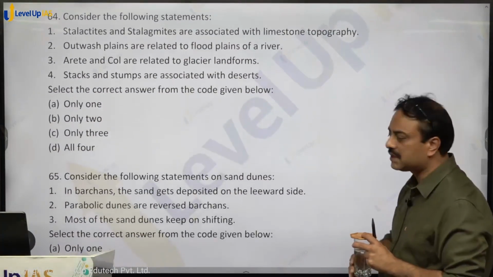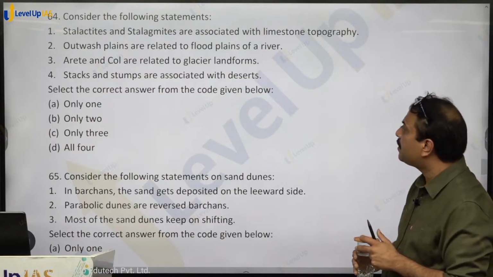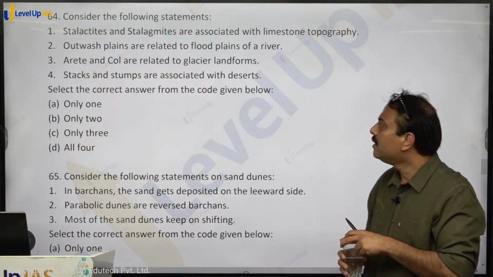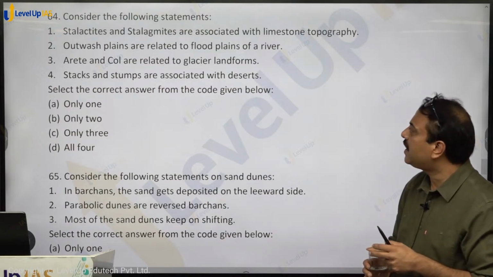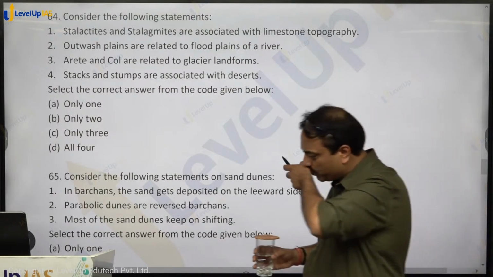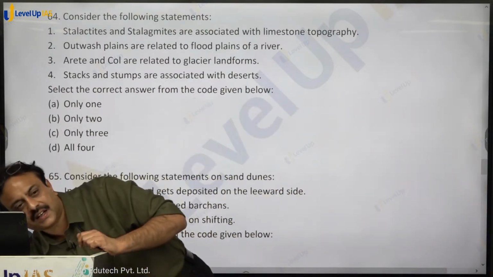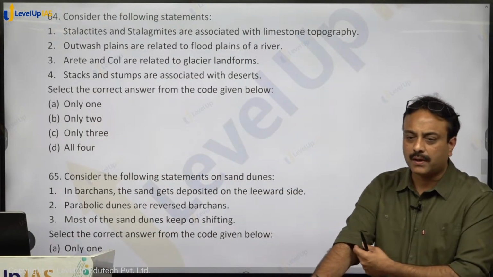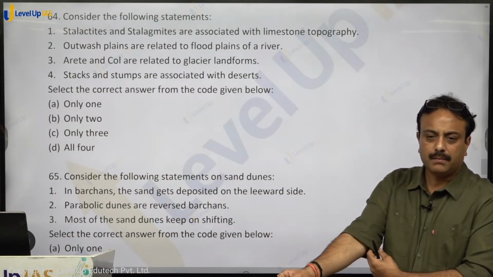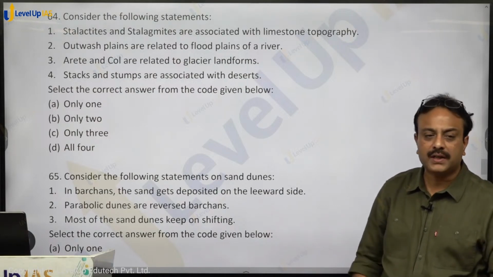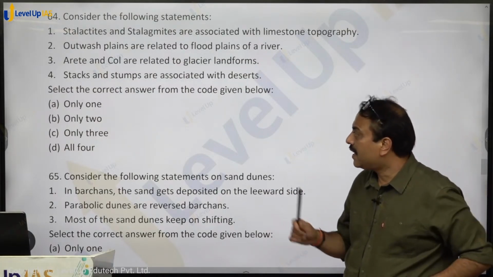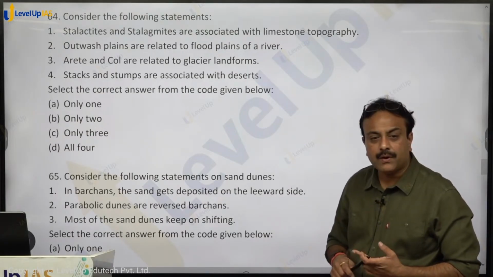Consider the following statements. Stalactites and stalagmites are associated with limestone topography. Correct. Outwash plains are related to flood plains of the river. It has nothing to do with the flood plains. Outwash plains are related to glacial topography. After the formation of moraines, we get the formation of outwash plains. Arete and col are related to glacial landforms.